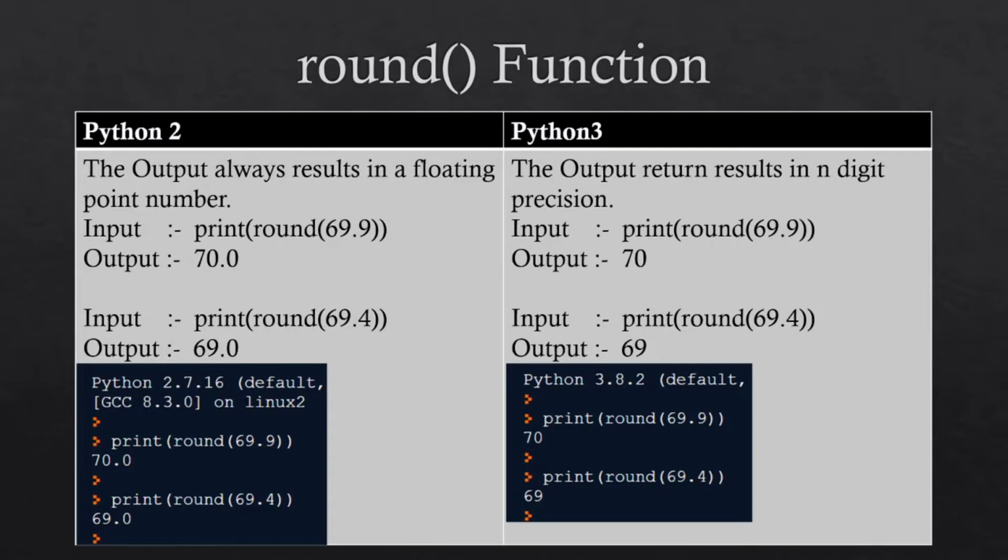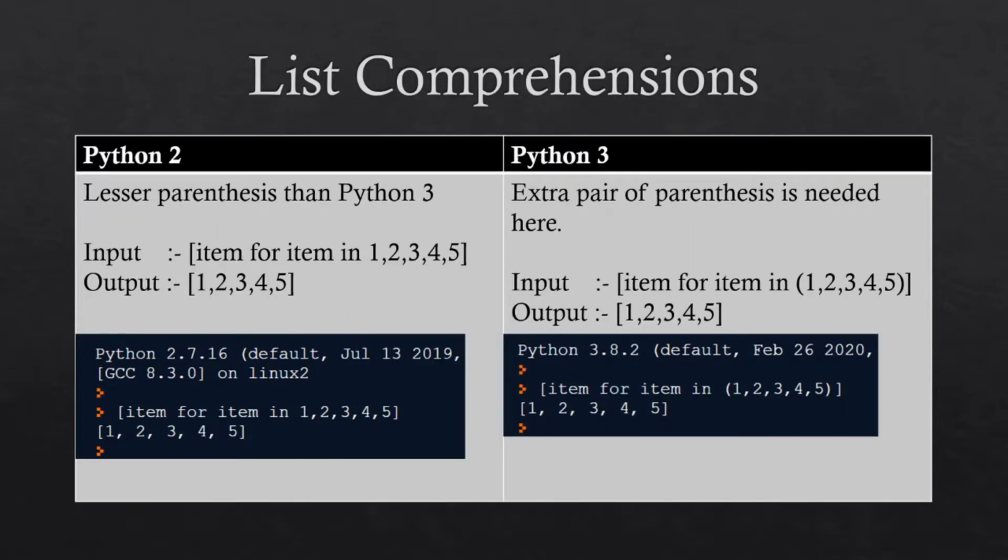The ninth and last difference is list comprehension. In Python 2, fewer parentheses are needed than in Python 3. But in Python 3, an extra pair of parentheses is needed here.